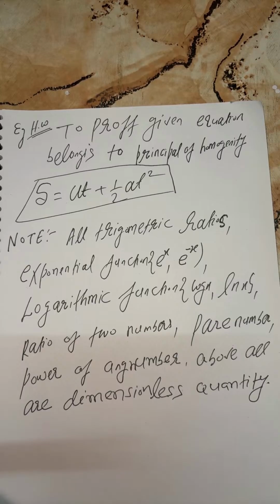There are no dimensions, right? Exponential function like e to the power x, e to the power minus x, logarithmic function log x, ln x, ratio of two numbers, pure number, power of any number, above all are dimensionless quantities.